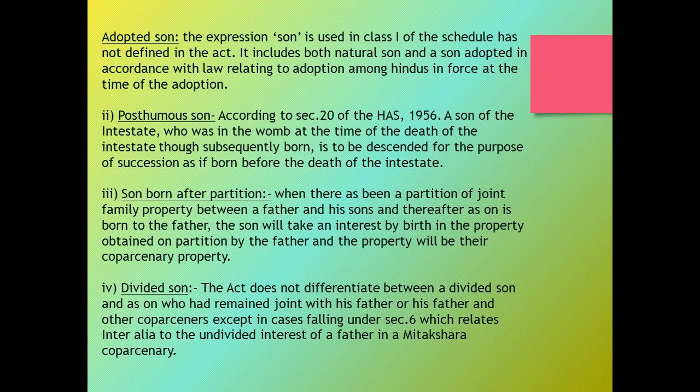Let's see what the position is of the son who was born after the partition, whether he gets the property from an intestate or not. When there has been a partition of joint family property between a father and his sons, and thereafter a son is born to the father, then that son will take an interest by birth in the property obtained on partition by the father, and the property will be their coparcenary property.